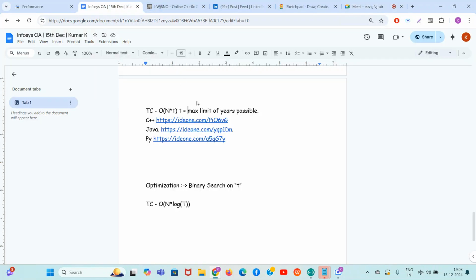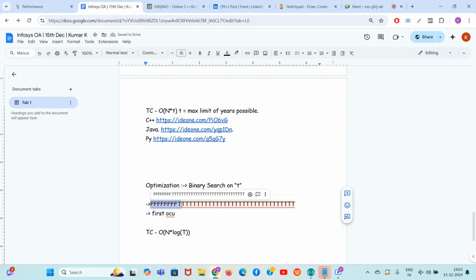So now that's it guys. You can see that we have to do the binary search on t. The first occurrence of t you can find by linear search, which you are currently doing, traveling from year to year. But you can do binary search also right here.